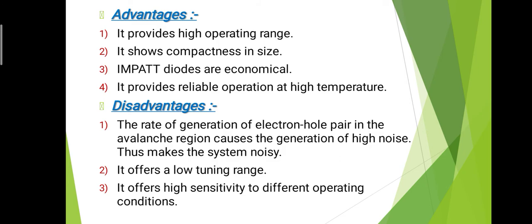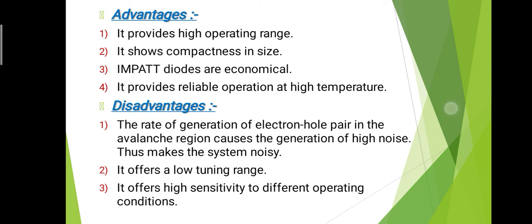The second one is that it offers a low tuning range. That means the tuning range of this diode is very low, and so this is a disadvantage. The third one is that it offers high sensitivity to different operating conditions. If we change the operating conditions, that means the temperature and other physical parameters, then the sensitivity of the impact diode changes very quickly. So these are the disadvantages.